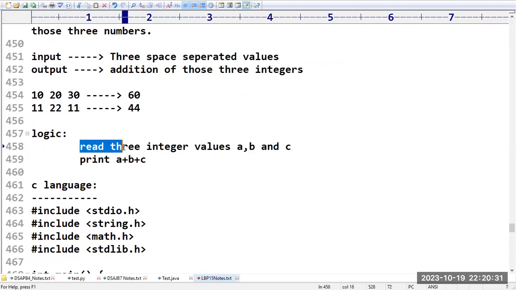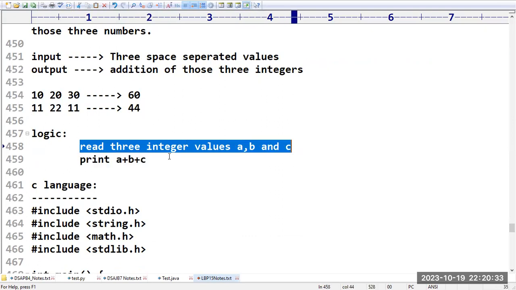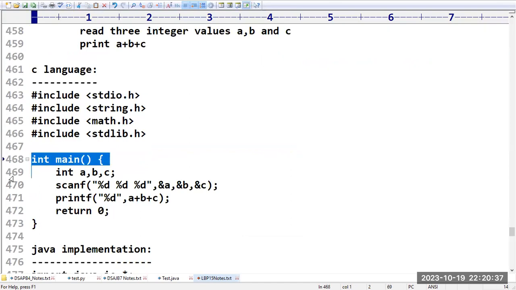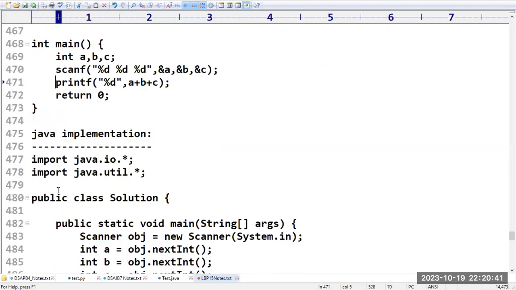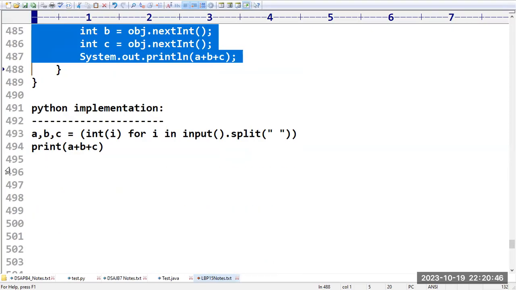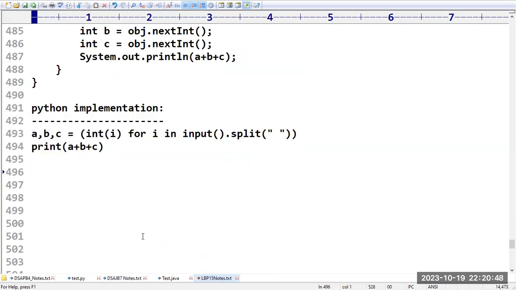How to read three integer values from the user and print their addition: in C language I covered how to implement that part very clearly in the last session, and even in Java and Python we discussed it. These are the programs we covered in the last videos.